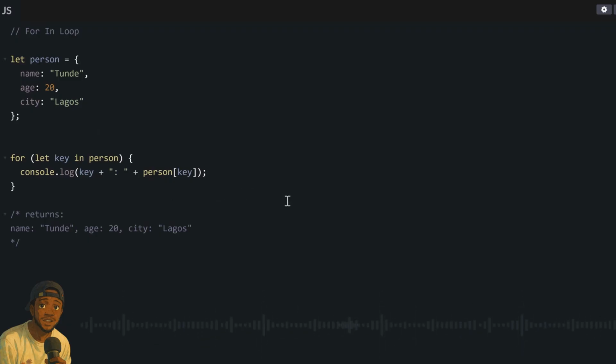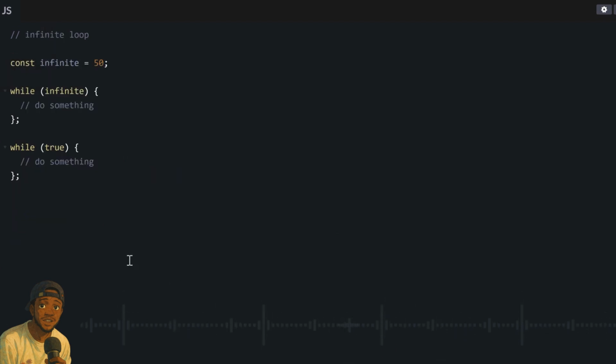And even if our object expands, the code could still work and it will give us the correct value every time. Now, whenever you are writing loops, you get one small warning you have to keep in mind every time. This one is what we call an infinite loop. An infinite loop is what happens when your loop continues to run without ending.